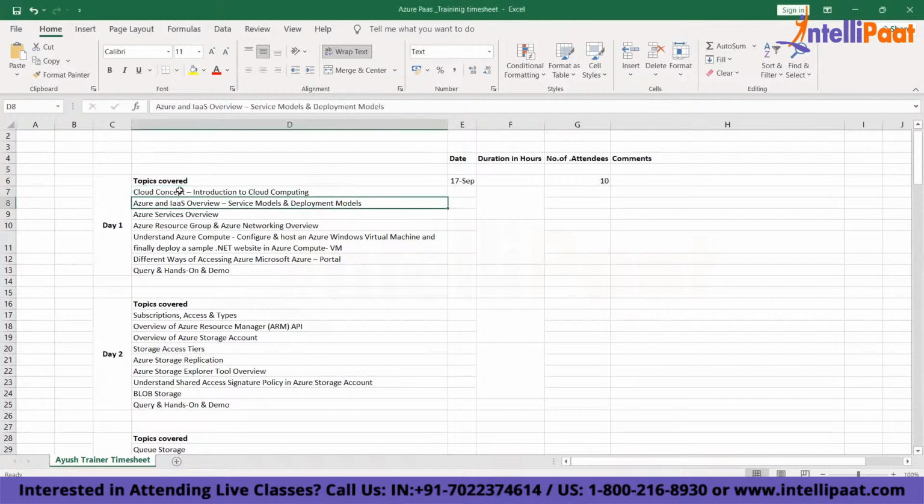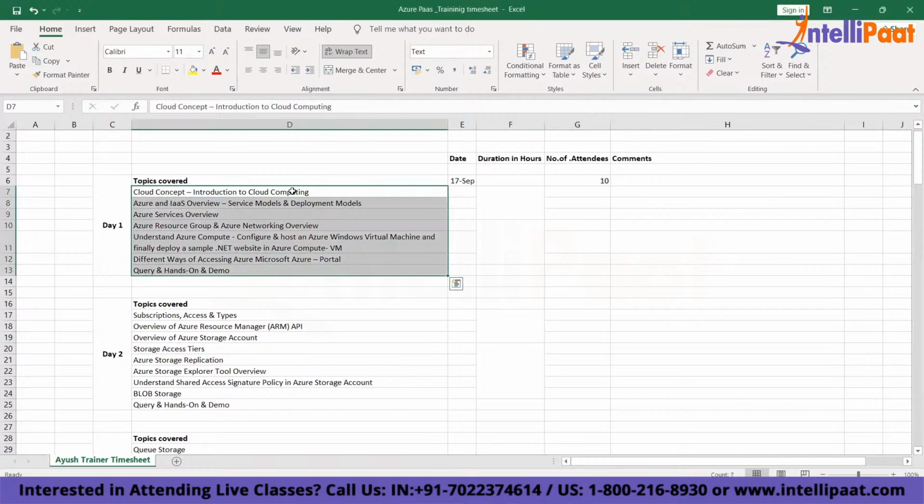Now, these are the topics that we are going to discuss, right? Where we'll talk about the cloud concept. We'll talk about IaaS, we'll talk about services, we'll talk about various types of components and services that we can provision in Azure platform. Different ways of how we can provision and deploy services to an Azure environment. We'll see some demo and hands-on, and we'll do some Q&A also.